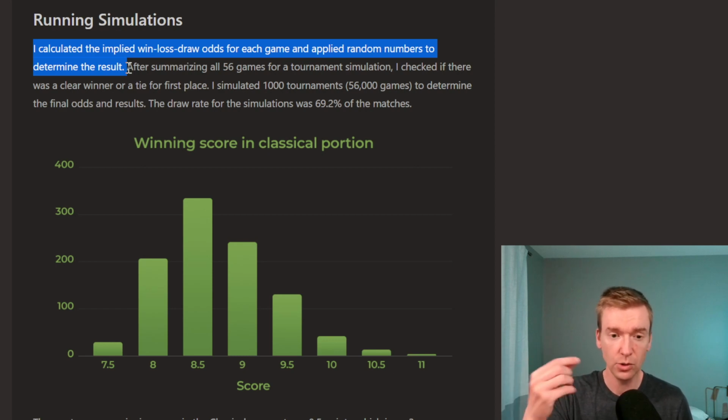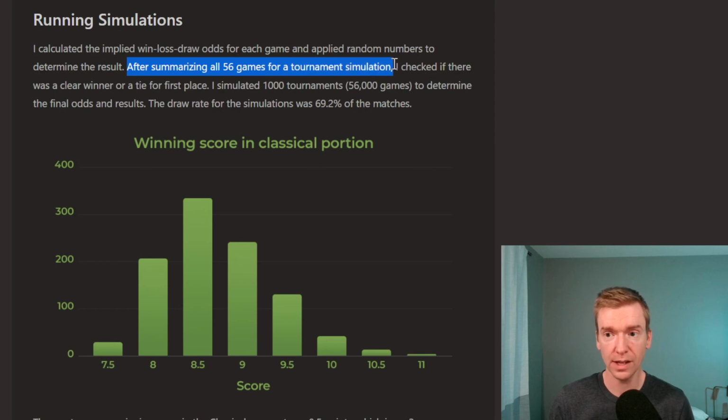So each individual game is predicted. After summarizing all 56 games for one tournament situation, I check if there's one clear winner or a tie, and if there's a tie, then we have to go to the tiebreakers, which gets a little bit more complicated. So it's 56 games in the tournament. Each one is individually simulated based on the predicted rating. So that's where you see some variance introduced into this, right?